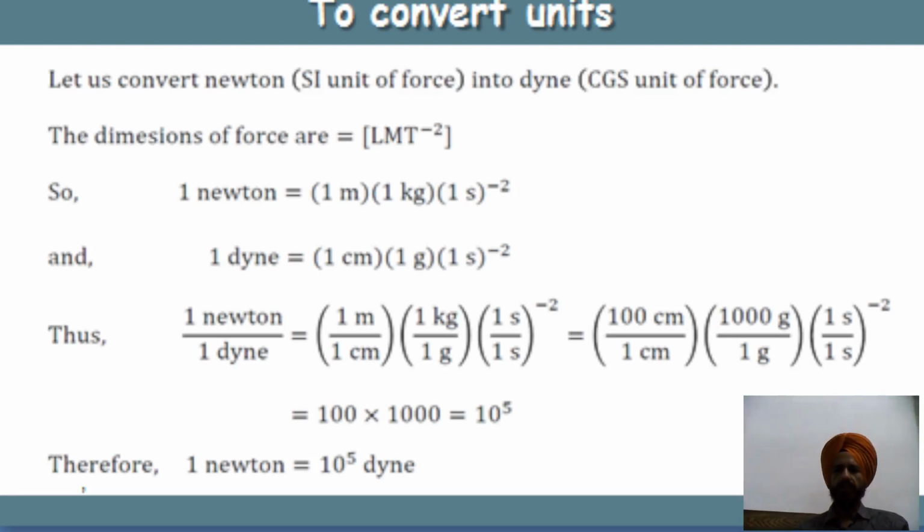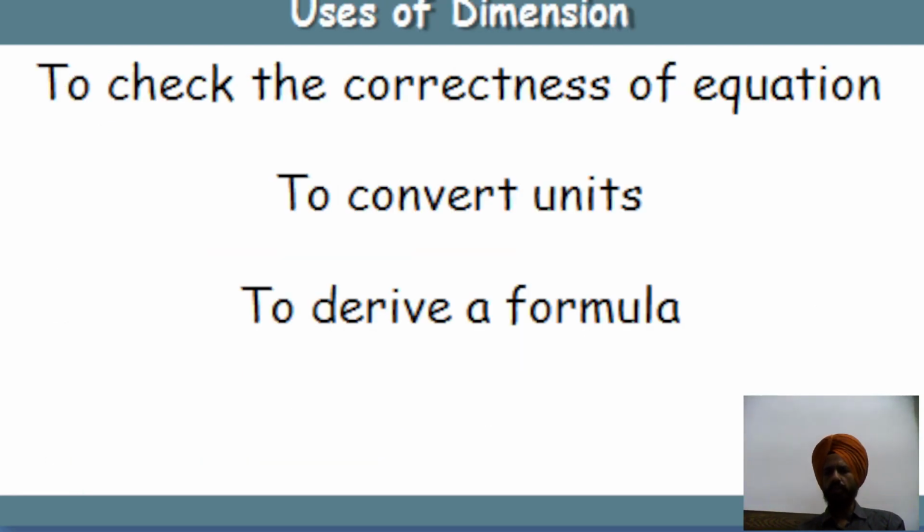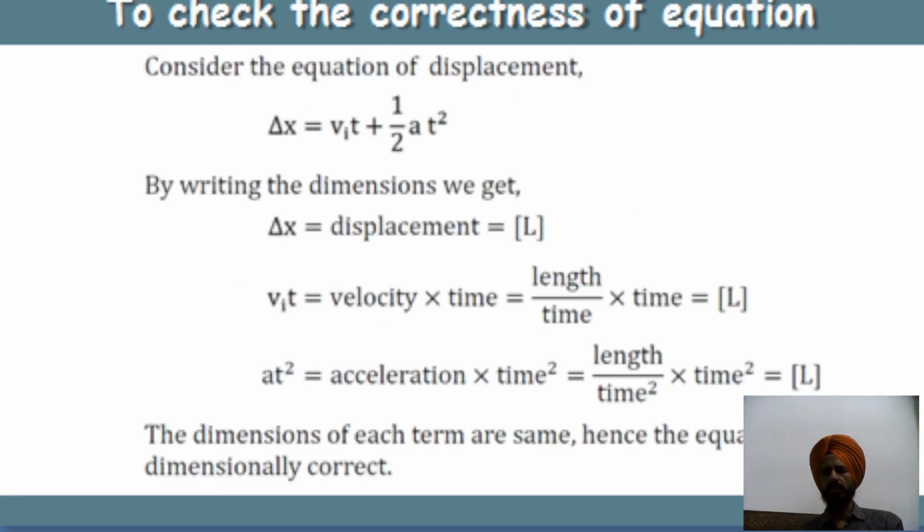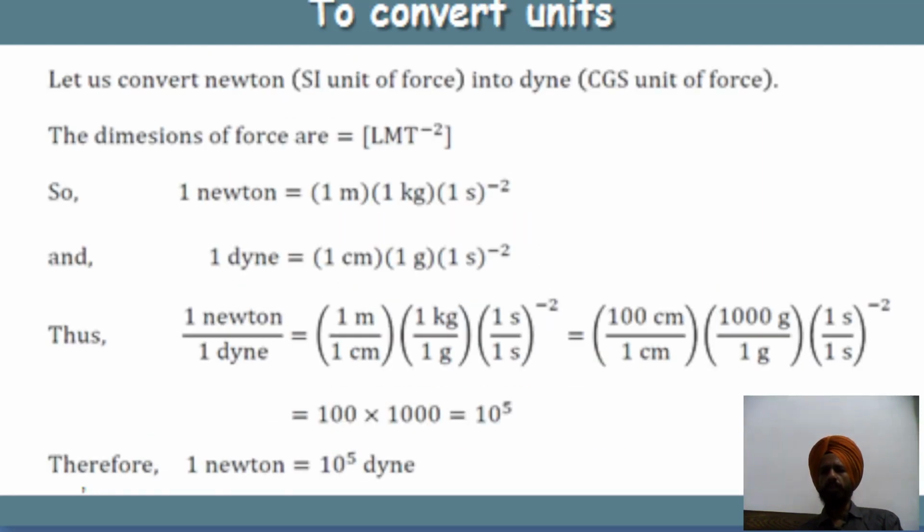These are, in brief, the two uses of dimensions. The first use we have seen is to check the correctness of an equation, and the second use is to convert units.